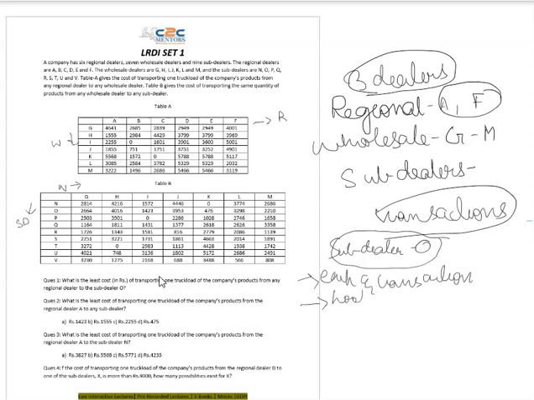You look out for the minimum transaction between sub dealer O and any wholesale dealer. The minimum transaction happening between sub dealer O and any wholesaler is 476 rupees, right? There is no cost below this. Now if K is selling goods to O at the price of 476 rupees, I need to search for the transactions of regional dealer to wholesale dealer in which the transaction is minimum between these two.